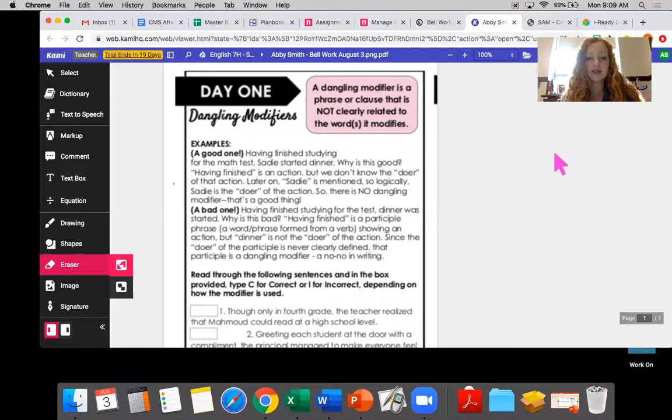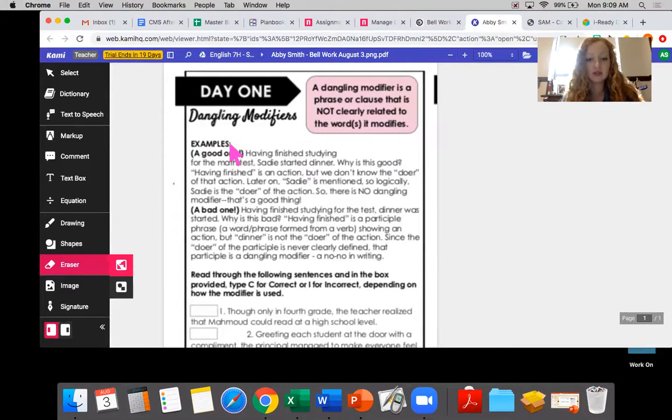All right, so today's bell work is about dangling modifiers. We have not studied this yet, but we will be next week or the next, I think. So I'm going to go over what a dangling modifier is. It is a phrase or a clause that is not clearly related to the word that it modifies. So I need you to do your best on this today. It does not have to be perfect, but I need you to do your best on this so I can know where you're at when it comes to modifiers.